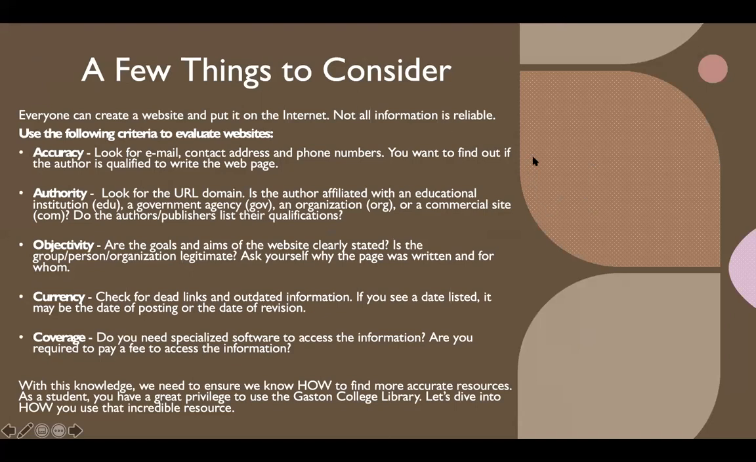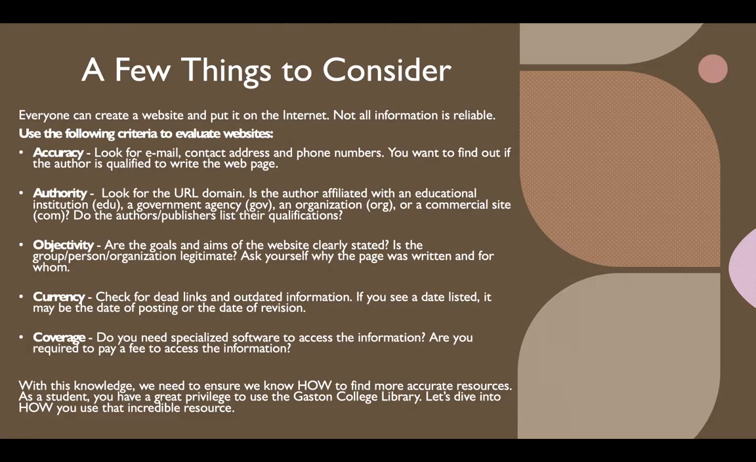Everyone can create a website and put it on the internet. Not all of that information is reliable. Really think about the day and age that we're living in. Really, anybody can become a blogger. Anyone can become a writer, a blogger, an influencer. And instead of seeing through how that can create issues, we're so quick to assume the truth, right? We're quick to assume that what they're giving is accurate. So use the following criteria to evaluate some of these websites.